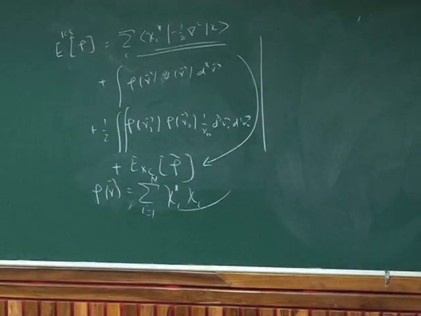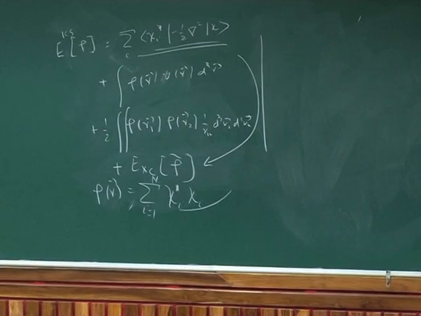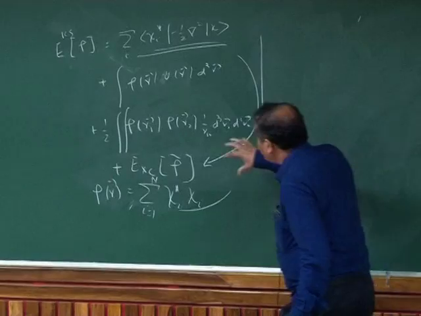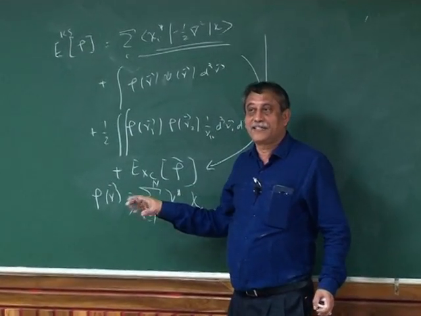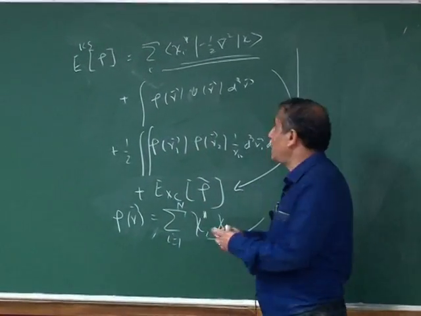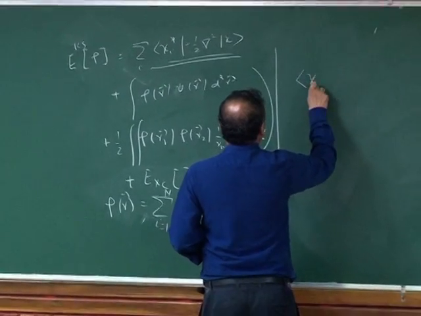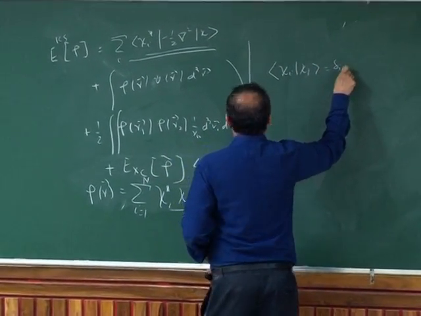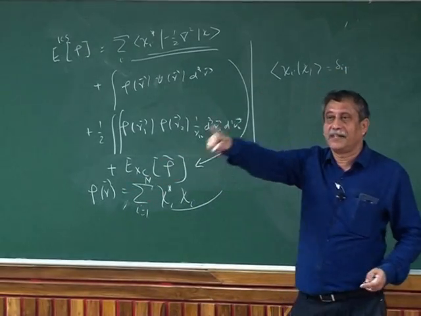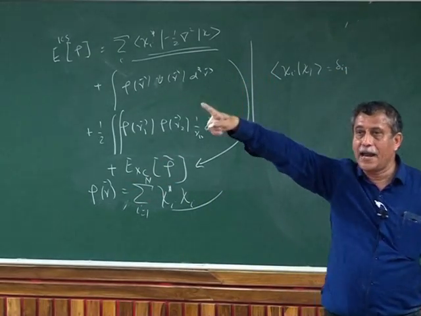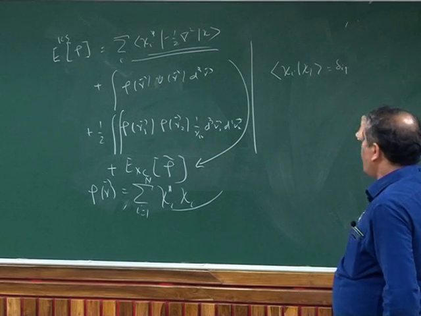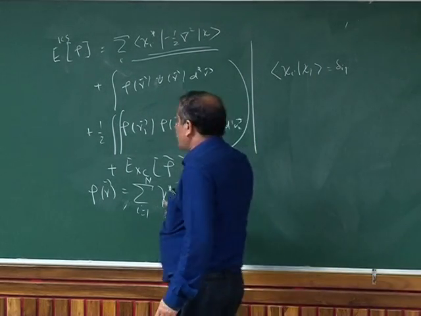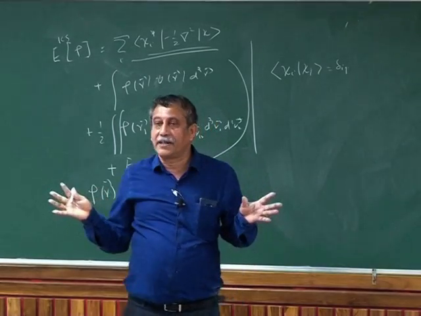So I now need to impose a normalization condition for chi-i, just like in Hartree-Fock. What is the normalization condition? The integral of chi-i star chi-j equals delta ij. So instead of the density normalization, integral of rho of r d cube r equal to n, I am going to introduce chi-i chi-j equal to delta ij, because together with the sum over i, this ensures that rho of r integrates to n.